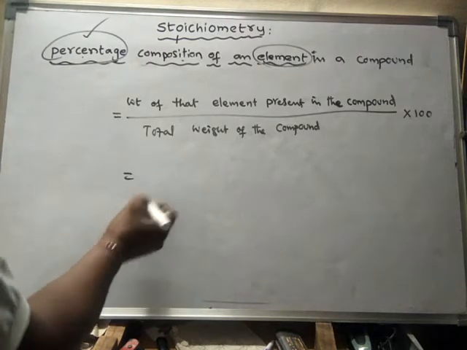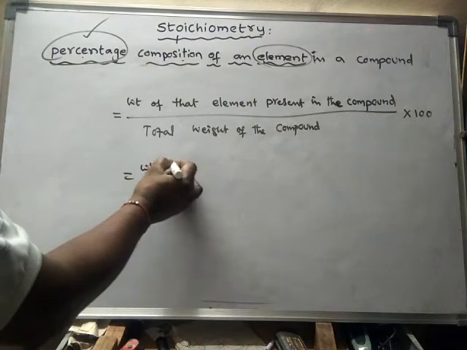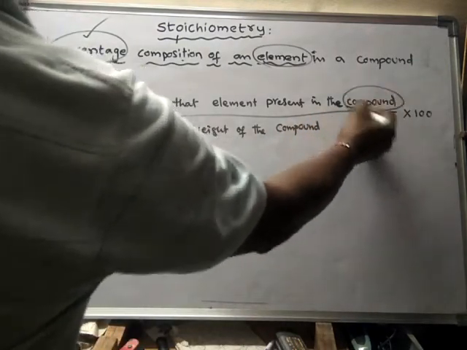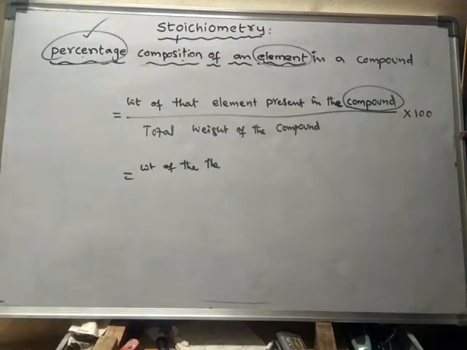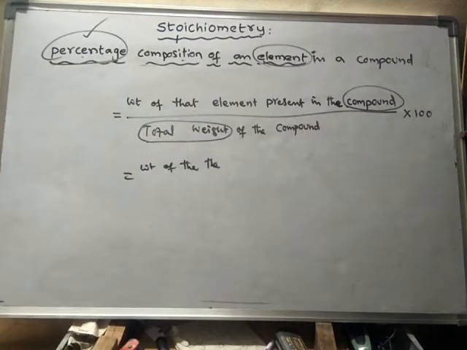Or else we may write it like this also: if the compound is taken as one gram molecule, then the total weight will be equal to 1 gram molecule of that substance.